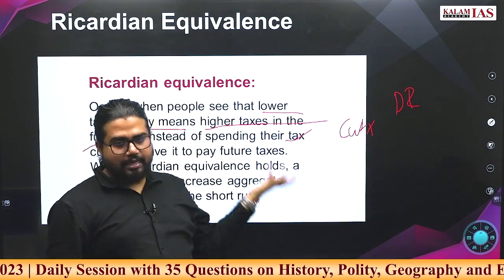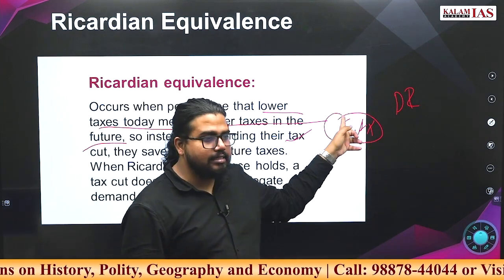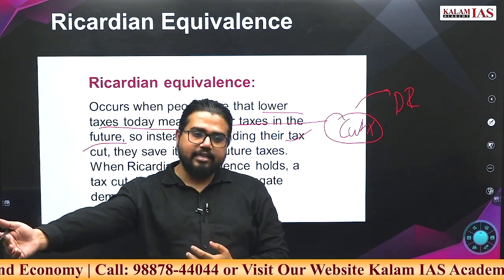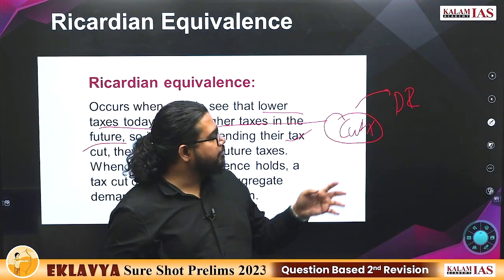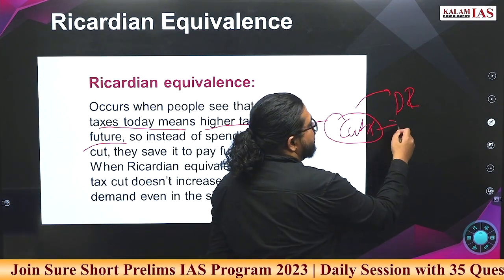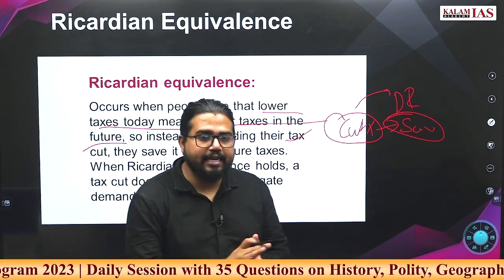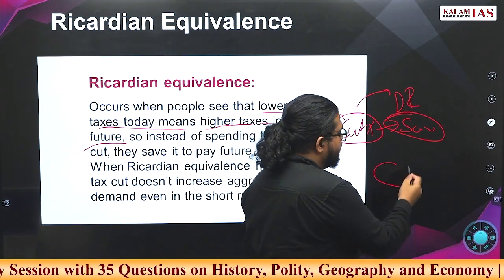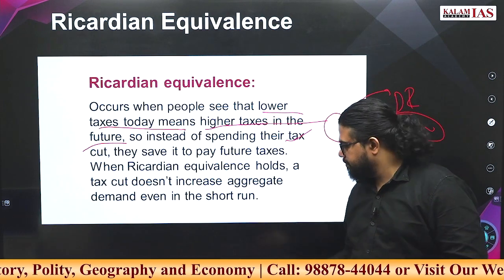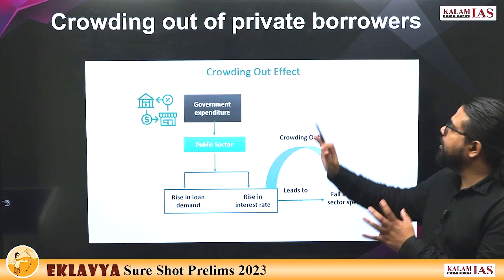But if people get into this Ricardian equivalence mindset, what will happen? Even though government cut taxes, people will think that this is just a temporary solution. Government will increase the taxes in the next moment. So people will anyway have to incur an expenditure at a later stage. Saying this, they will save the disposable income, will not spend it. If they did not spend, consumption will not pick up. So the whole objective of the government will become ineffective. That is Ricardian equivalence.